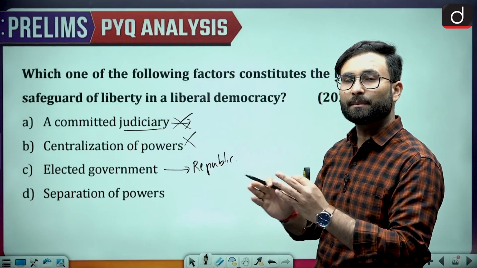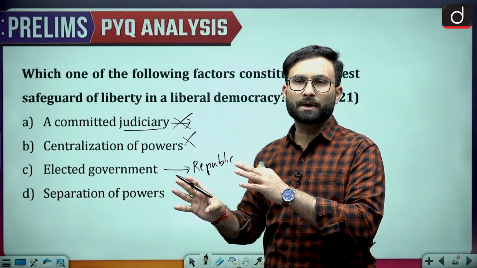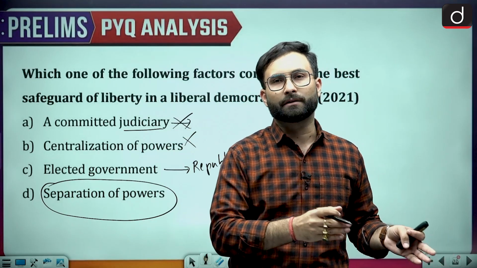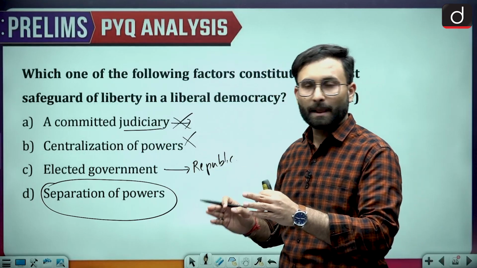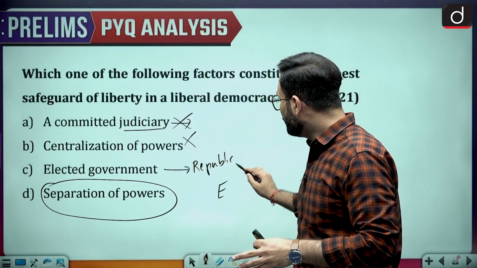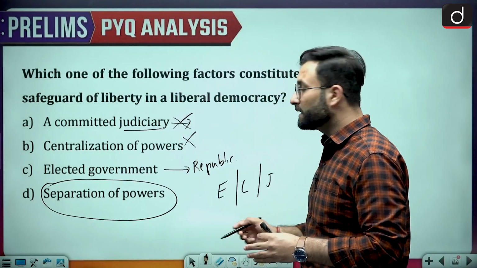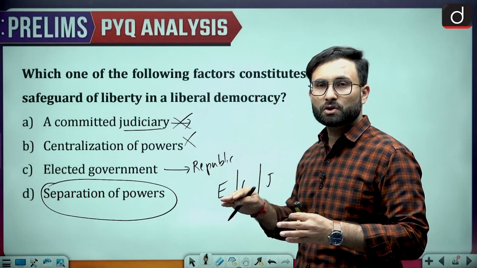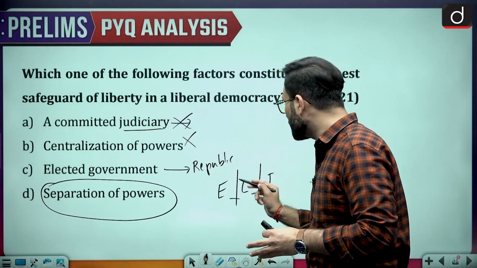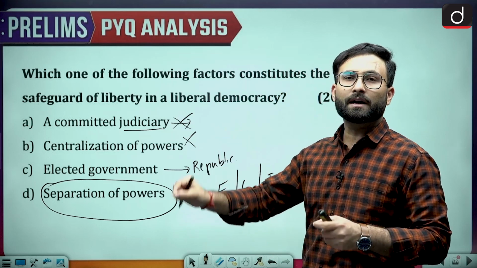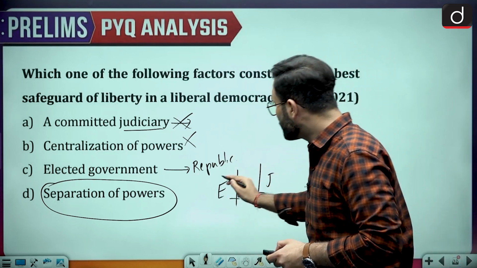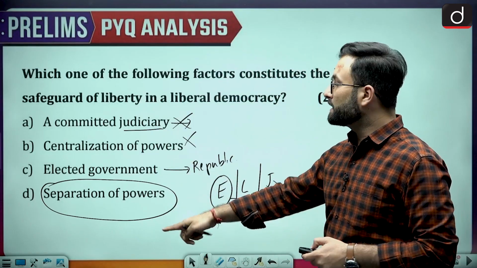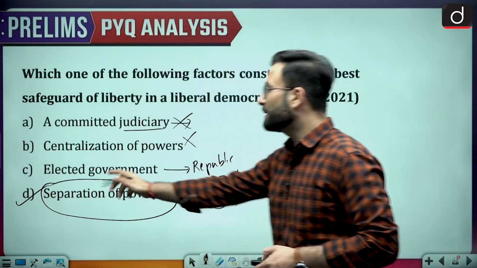No doubt somewhere it is there, but we have to go for the most appropriate answer, that is separation of power. Separation of power means that all the organs of the government will work in their own sphere. So we have executive, legislature, and judiciary. They have separate powers and separate responsibilities. And in the Indian Constitution there are some checks and balances. That means that will safeguard the liberty of the individuals. If the executive is surpassing their line, here the judiciary will tell them to go back. So that is the idea behind this question, that separation of power is the right answer.